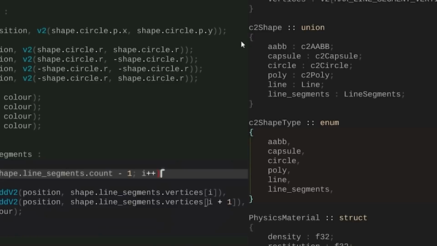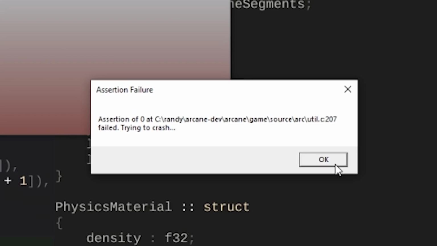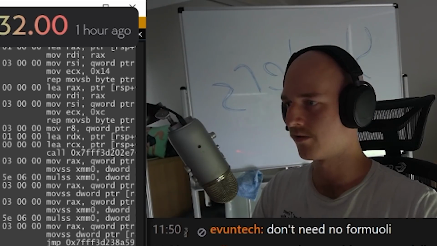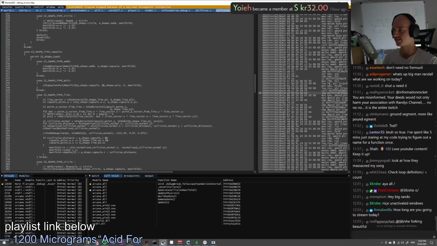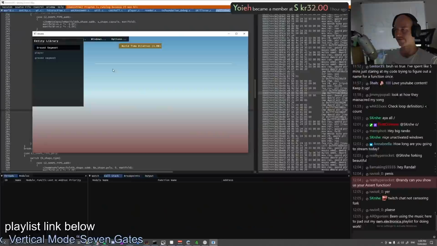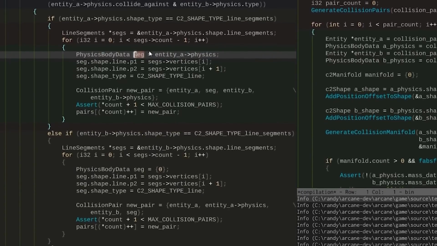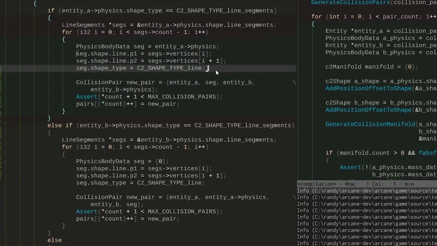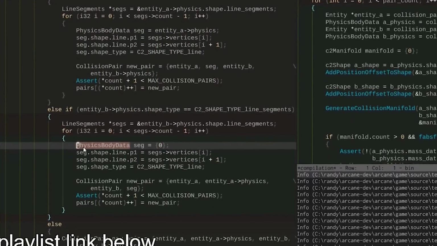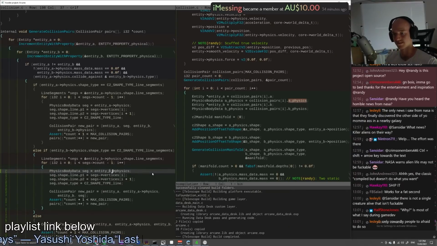So let's see if it's rendering now. I don't know. It failed, of course. Oh, it's just trying to collide. It doesn't know how to handle the collision, which makes sense. Look at that. It's there. It works right off the bat. That is so cool. Right there should just be a line segment of 16 different things. So initializing it to that, then we are overriding what the actual meaning of it is. So that should now be a bit better. Now it should actually have some proper physics data to work with.